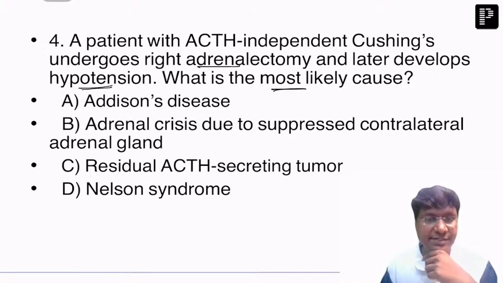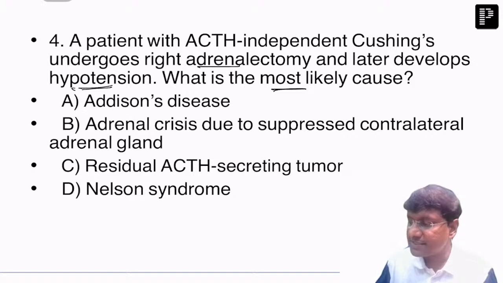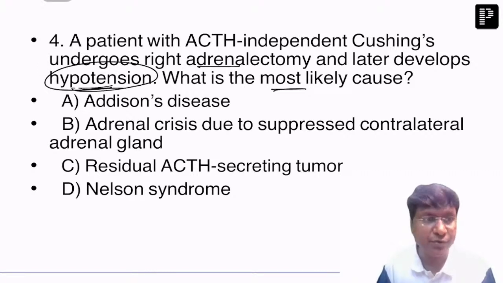Yes, what is the answer in this? So in these patients after adrenalectomy, the individual has landed up in a severe form of hypotension. So what is this suggestive of? This is suggestive of the adrenal crisis due to suppressed contralateral adrenal gland. Right? It is adrenal crisis due to suppressed contralateral adrenal gland. All right. So the answer is B in this question.